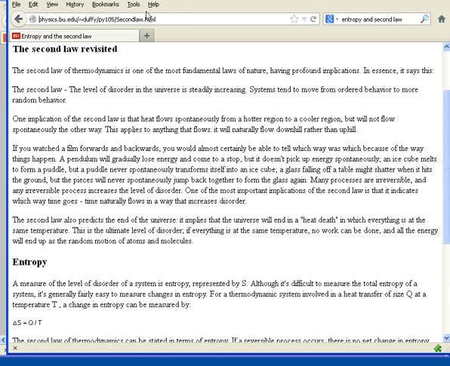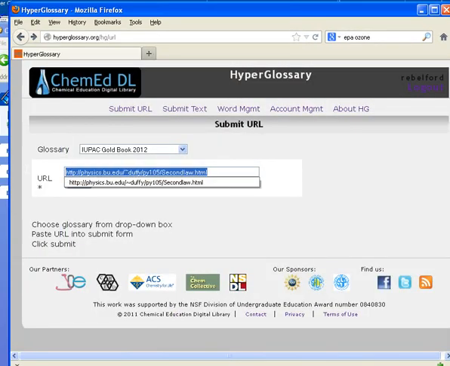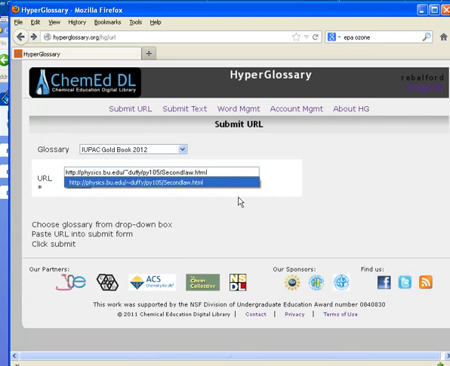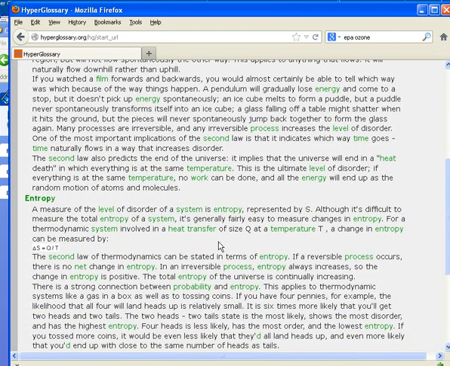I could highlight the URL and submit the URL to the hyperglossary. And click submit. And now it gets processed and it comes back in a minute. And some of the words are green. And the idea here now is that these green words, if there's enough of them linked through the domain-specific canonical glossary, by clicking on these, I can start to develop and acquire the background information, much of which is implicit in the text. So, what is the IUPAC definition for entropy?